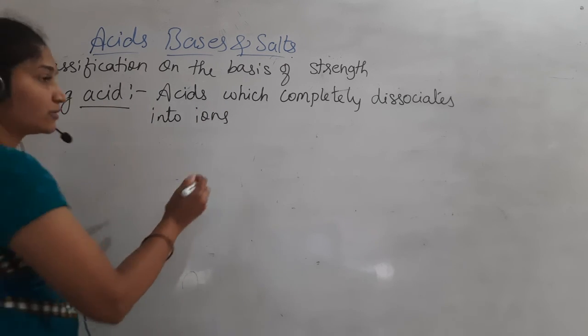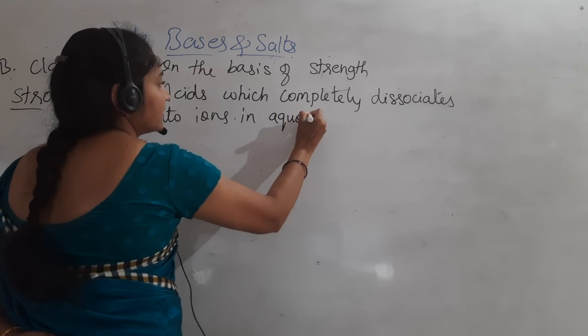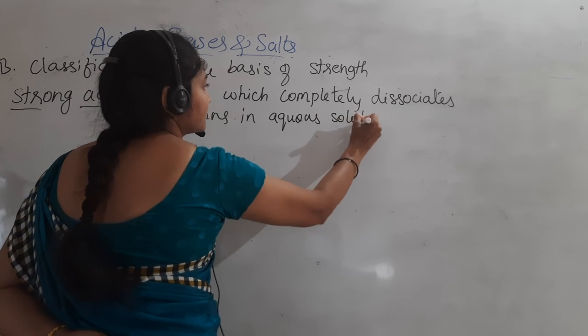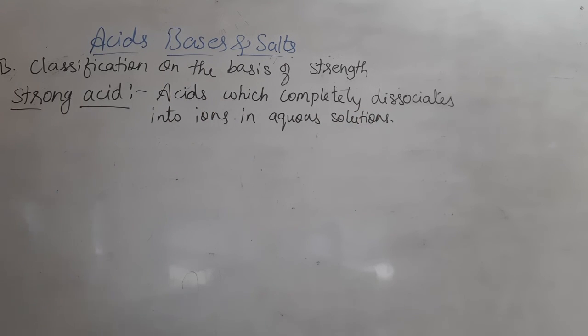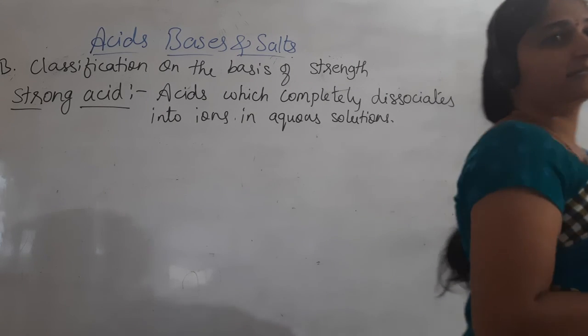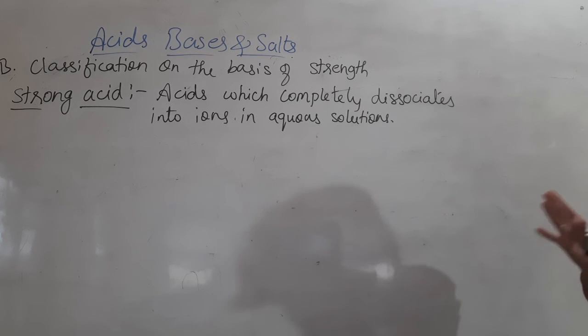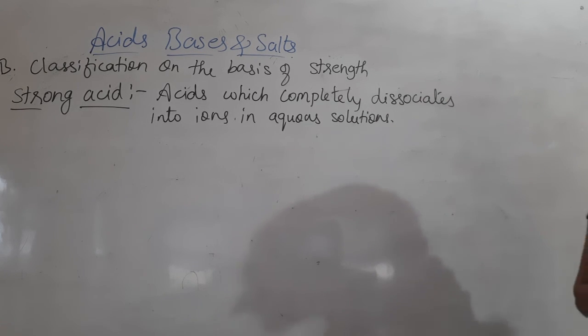In aqueous solution. So a strong acid is an acid which completely dissociates into ions in aqueous solution.